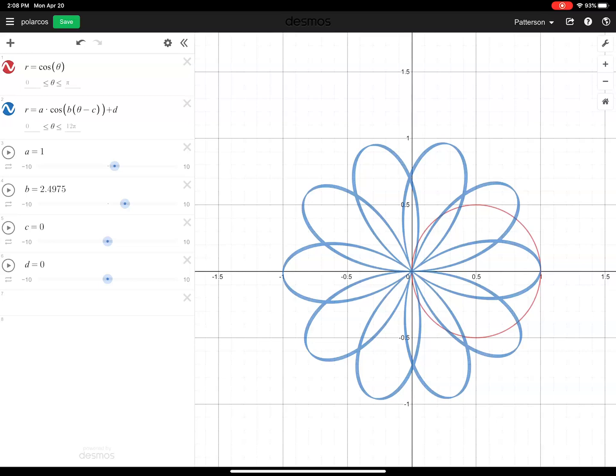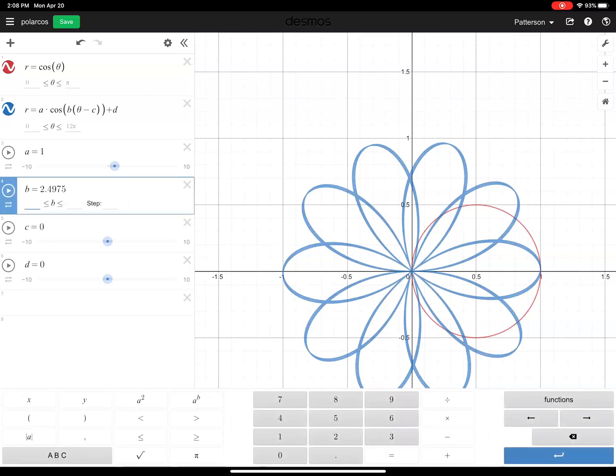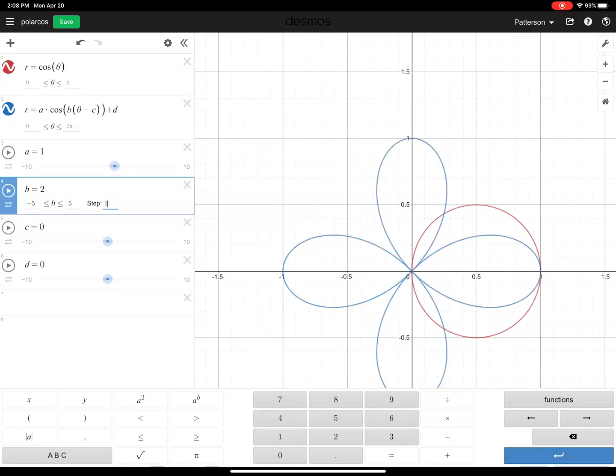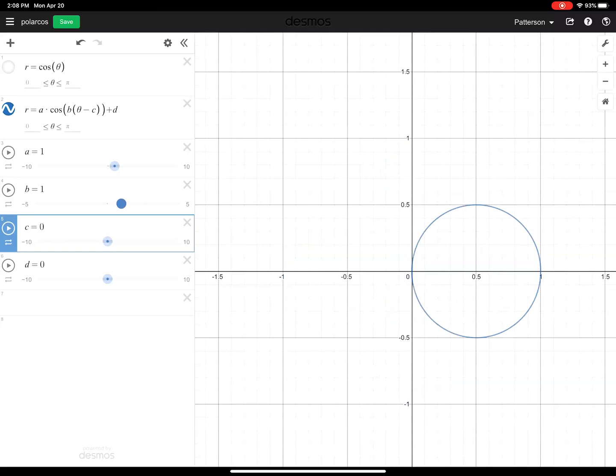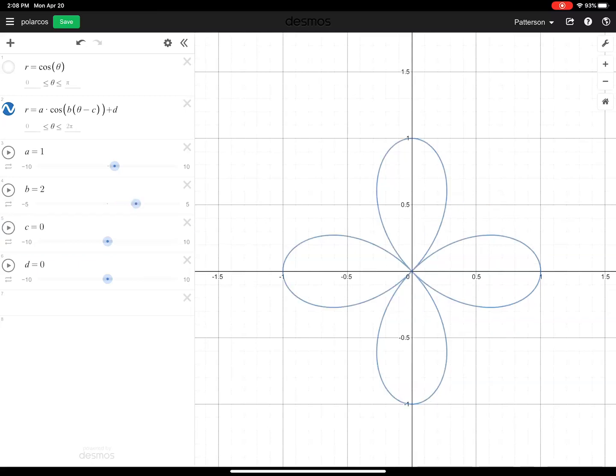I'm going to change it so that it starts at -5 and goes to 5, but I'm stepping it by 1. I'm going to make it kind of boring, but that's what I want to do. So let me turn off the red one for now. And let's start off at 1. So we get that circle, right? And then we go to 2, and now we get this leaf thing that someone was talking about.